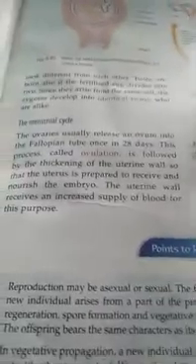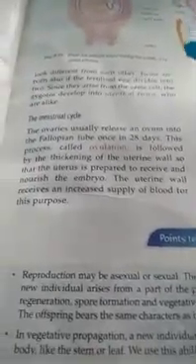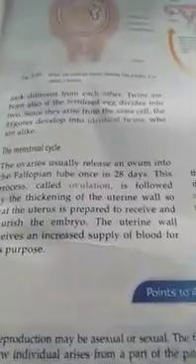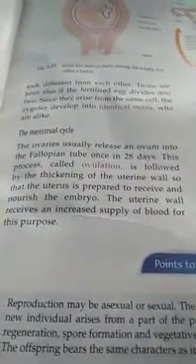Cycle. I have defined this with the help of a diagrammatic representation in the video which I have given before this. The ovaries usually release an ovum into the fallopian tubes, which means the ovaries are going to release the ovum once in 28 days, every month. It has to be a duration of 28 days. It is going to release an ovum. This process is called ovulation.